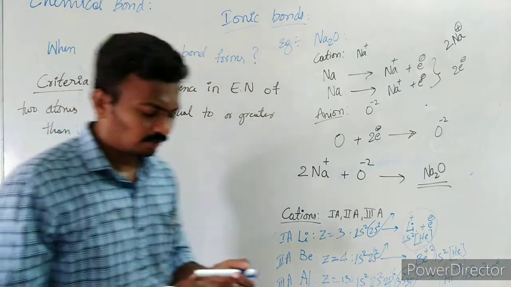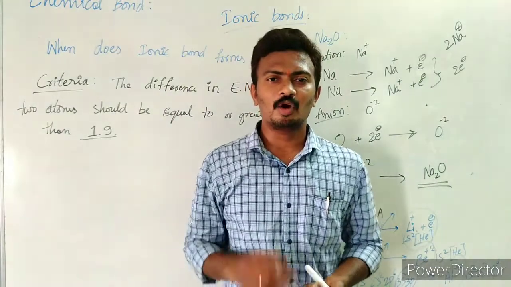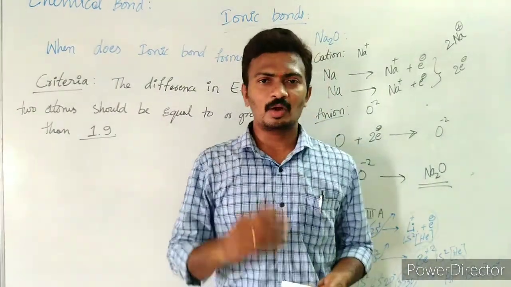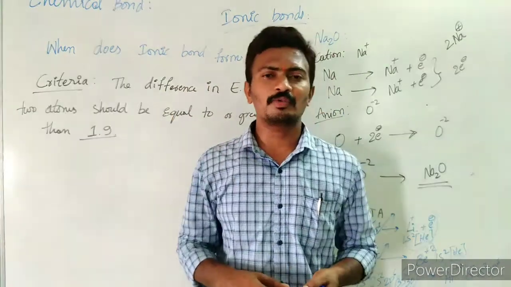The electronegativity difference between the two atoms should be how much? 1.9 or greater than 1.9. So the greater the difference, the stronger the ionic bond.